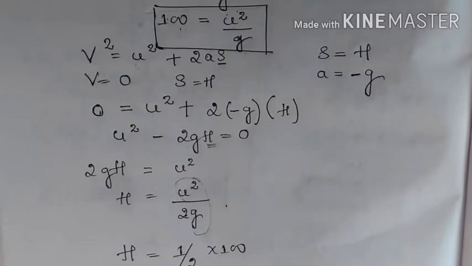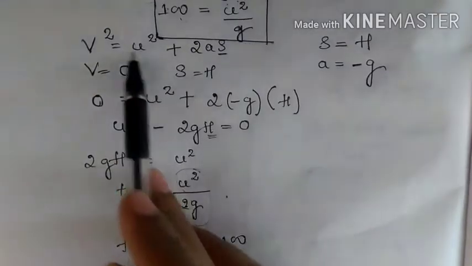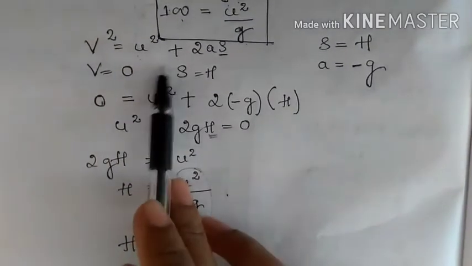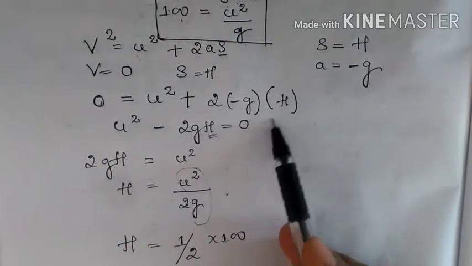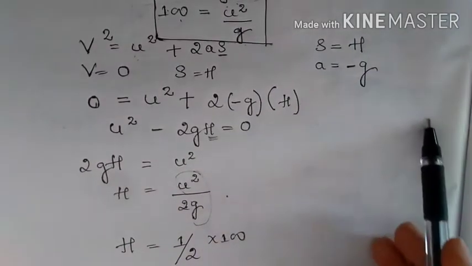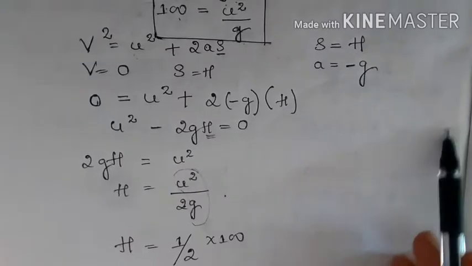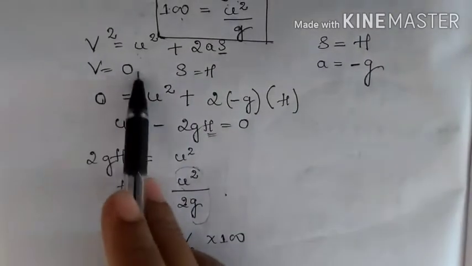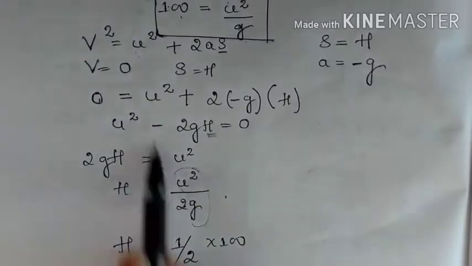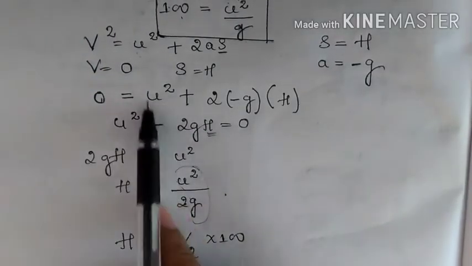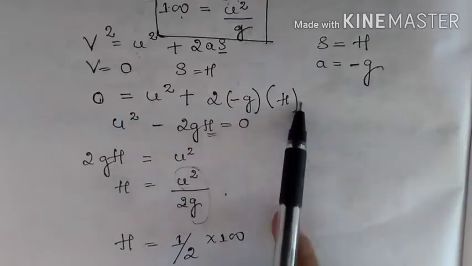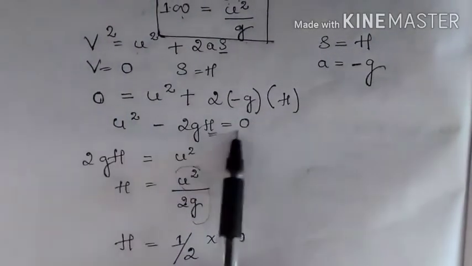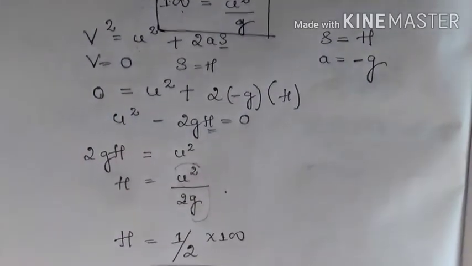Initial velocity is not 0. So when a cricketer throws a ball, the ball goes like this and falls back to the ground. So at the ground, the velocity of the ball will be 0. So we should take v equal to 0. So u square minus 2gh is equal to 0.